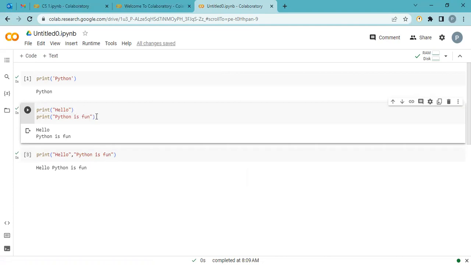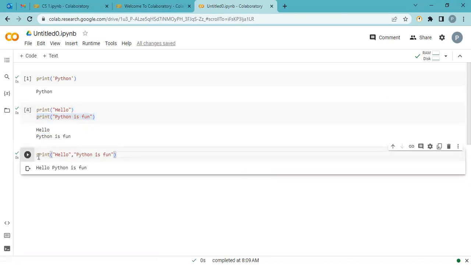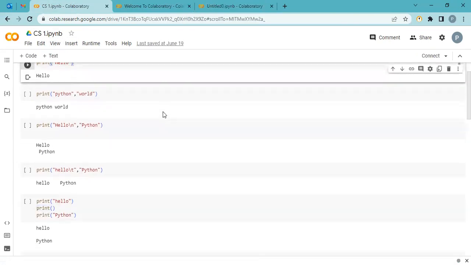When I'm using a new print, that means an automatic enter. The first line executes, that's why I'm telling you commands execute in sequence. In the first line I say print hello. In the second line I say print Python is fun, so it prints in the next line. Here I'm using a comma, so it prints hello, then the comma is a separator and it prints the next argument. When it prints hello, the cursor is here, and the next argument starts printing from here. It's a very basic print function. Now I want to show you multiple examples using that.